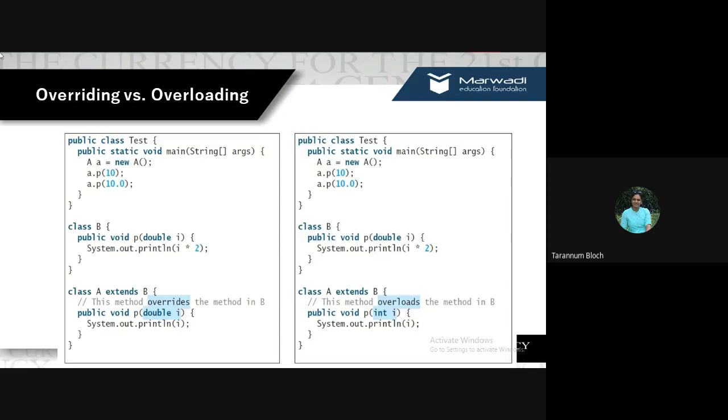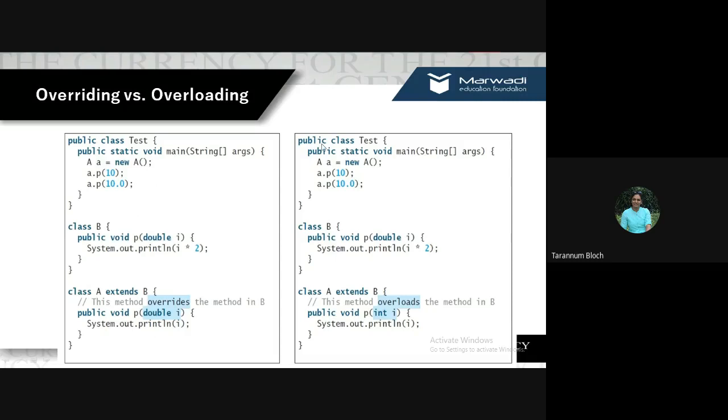In both cases, whether we provide an integer argument or a float argument. We have given an integer argument, but the method takes a double, so it will upgrade the data type. It will do the increasing conversion, type casting. Automatically 10, which is an integer, will be upgraded and treated as a double, which is 10.0. So in both cases, we'll have the output 10.0, right? So the parent method will not come into the picture. Okay. This is called method overriding. Now see here.